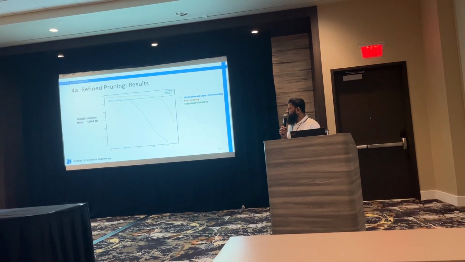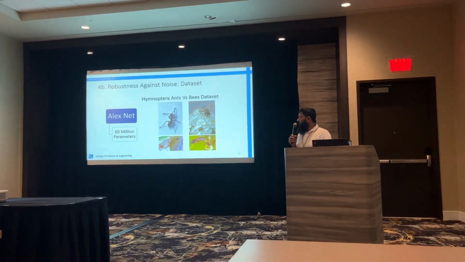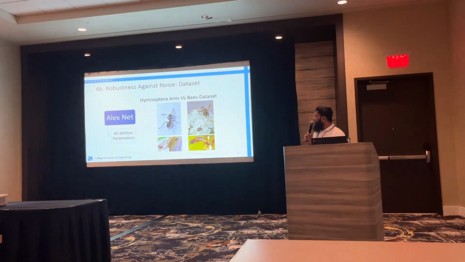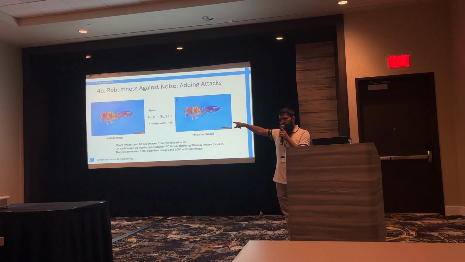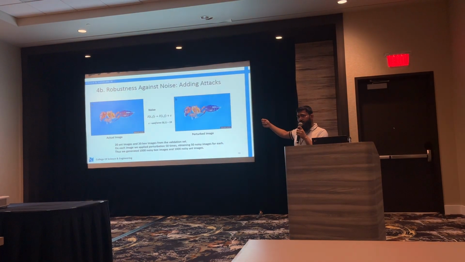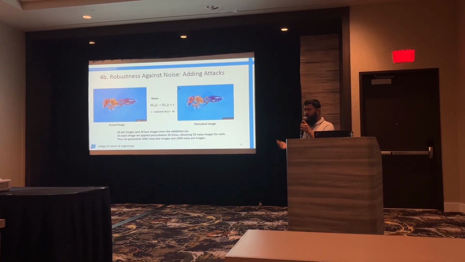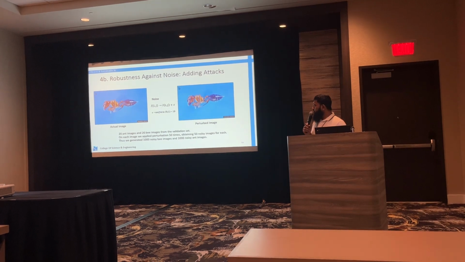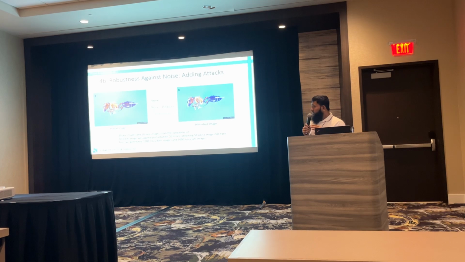Now this was all about convolution neural networks. Let's see how it performs against noise. You might have heard something called adversarial attacks. So we took this dataset of ants versus bees, and what we did was, that's an actual image of an ant. We applied some noise to it in such a way that the image doesn't change. To a human being, it still looks like an ant, but the model starts to classify it as a bee. So we took 20 ant images and 20 bee images, and we performed this perturbation.